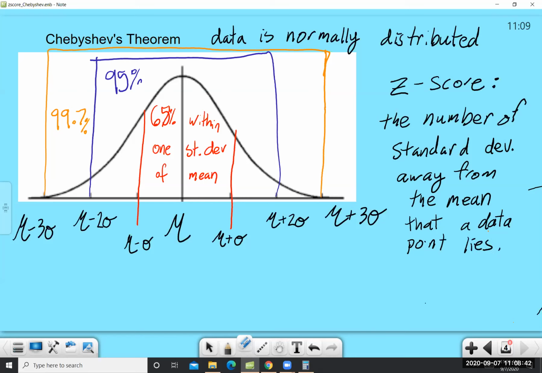That's what z-score is. Z-score is a representation of how far away from the mean a data point falls.